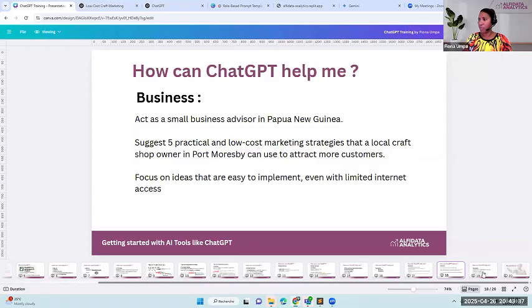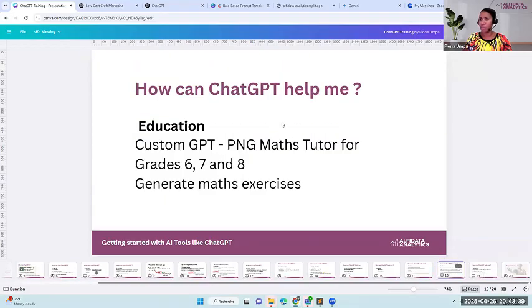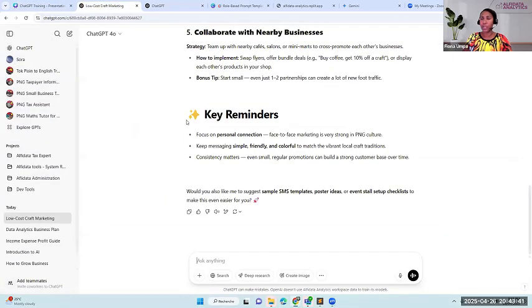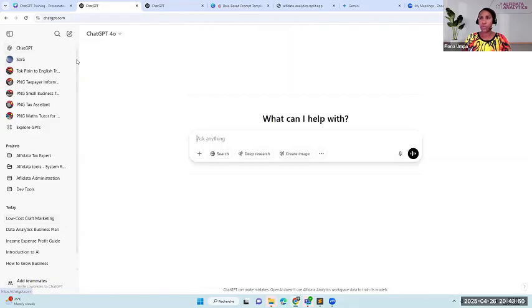One other example before I go on to education that I'd like to show you guys is that you can use ChatGPT to brainstorm your logo designs. Say for example, I start a new prompt and I'm going to bring in my image. Just give me a minute to go get my image.